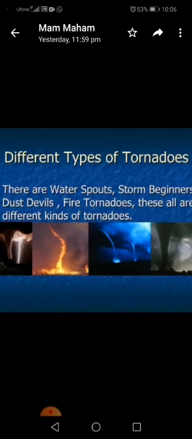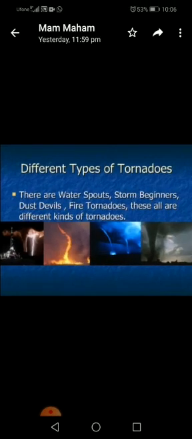Tornado classification. Tornadoes are classified as weak, strong and violent. Weak ones are usually rope-like and narrow. Strong ones are usually the classic funnel shape, and violent ones usually have lots of debris associated with them. Now you can see different types of tornadoes. There are water spouts, storm beginners, dust devils, fire tornadoes. These all are different kinds of tornadoes.